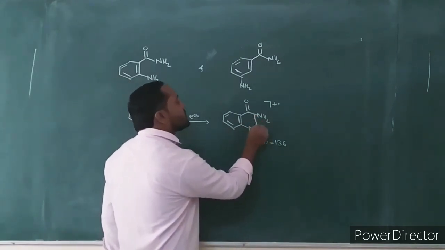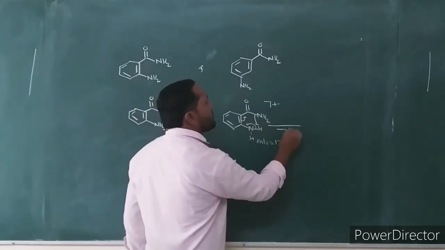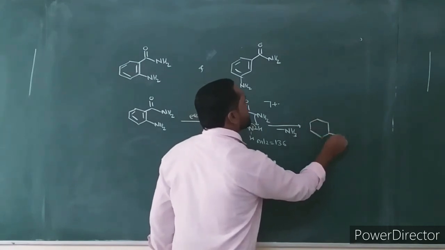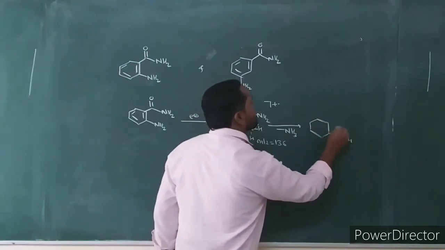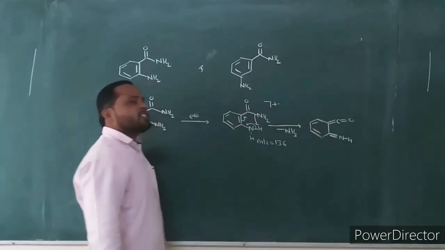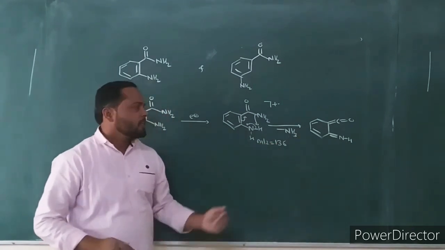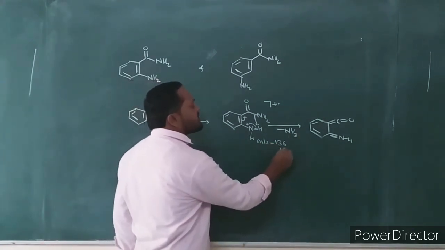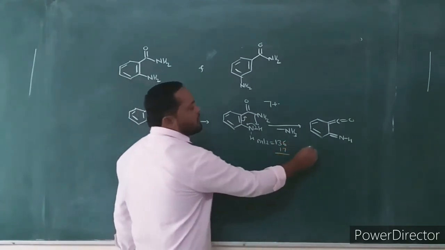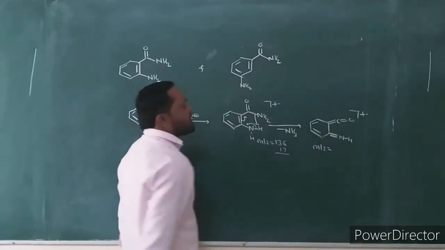Then it undergoes the ortho effect with loss of ammonia, and there is formation of this fragment ion. Ammonia has a total mass of nitrogen 14 and hydrogen 3, that is 17. So 136 minus 17 gives the fragment ion at mass to charge ratio 119.